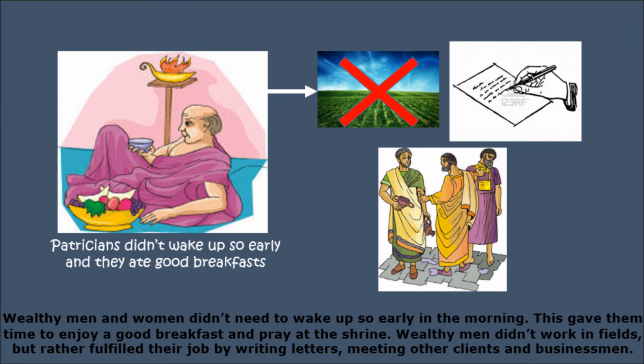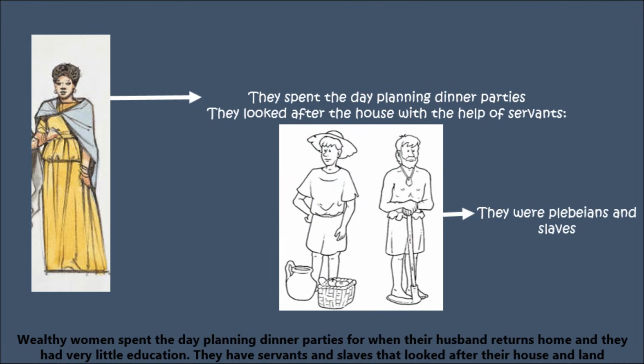Wealthy men didn't work in fields, but rather fulfilled their job by writing letters and meeting other clients and businessmen. Wealthy women spent the day planning dinner parties for when their husband returns home, and they had very little education. They had servants and slaves that looked after their house and land.